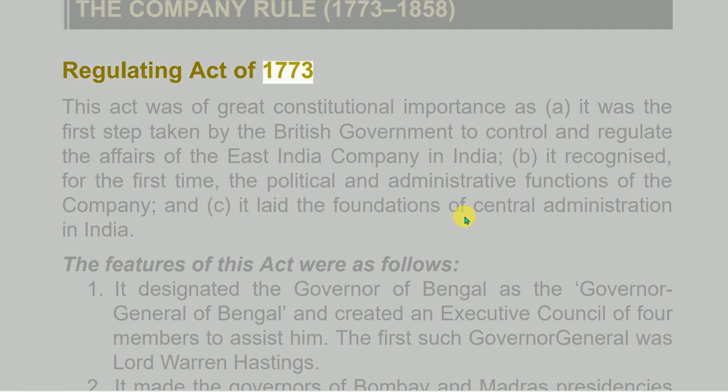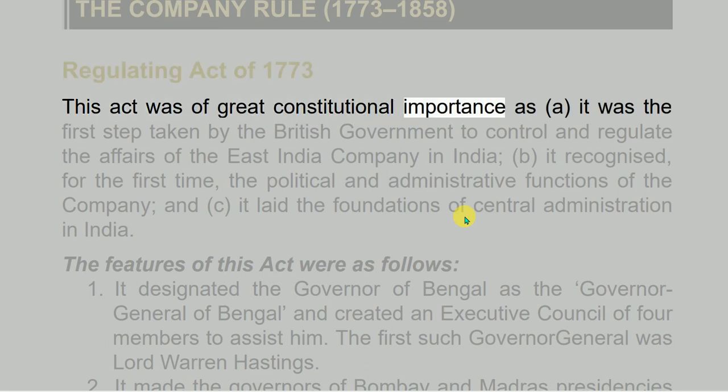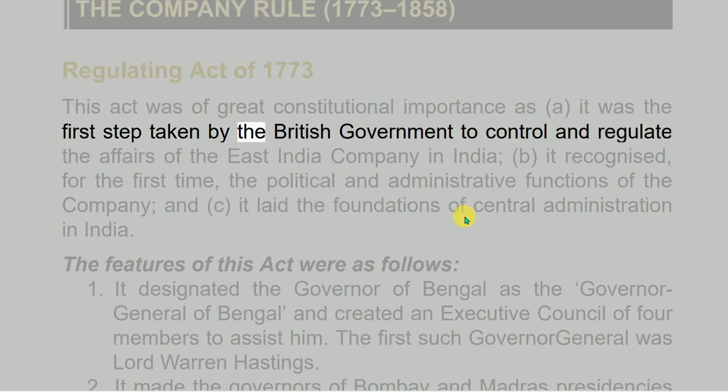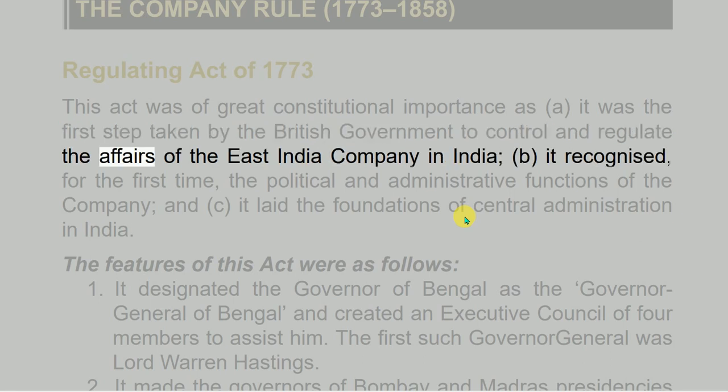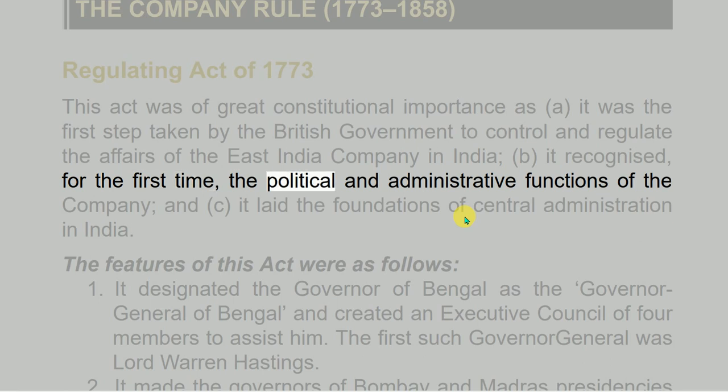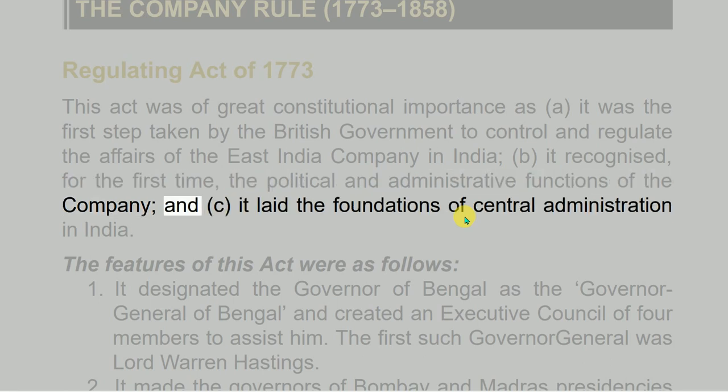Regulating Act of 1773. This act was of great constitutional importance as a. It was the first step taken by the British government to control and regulate the affairs of the East India Company in India. b. It recognized, for the first time, the political and administrative functions of the company, and c. It laid the foundations of central administration in India.